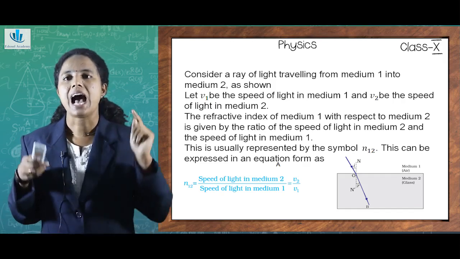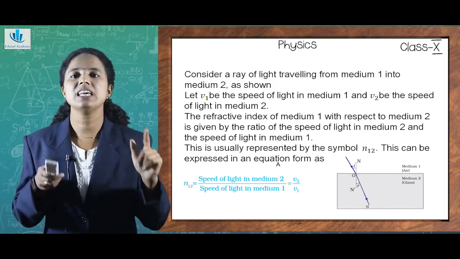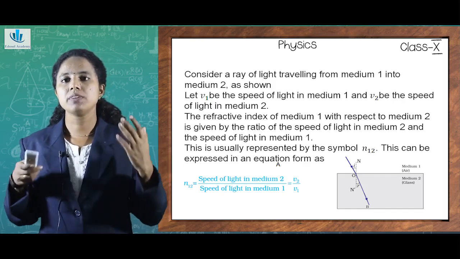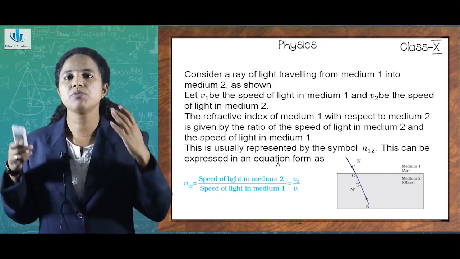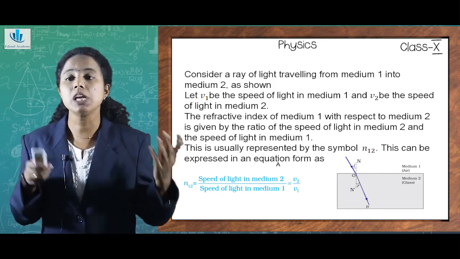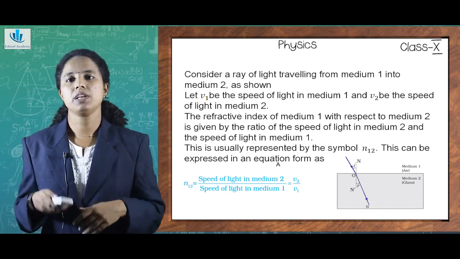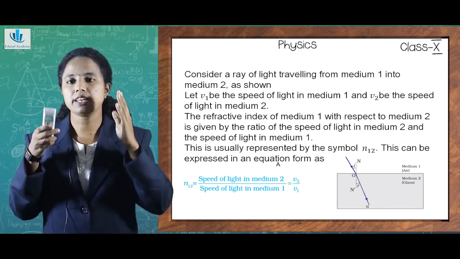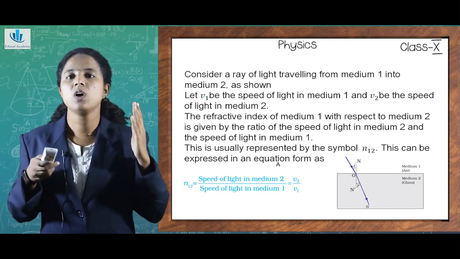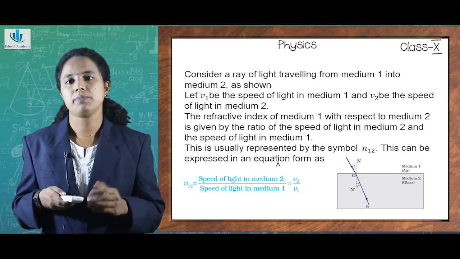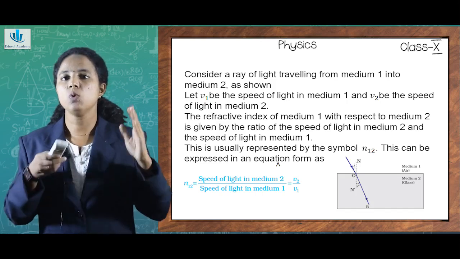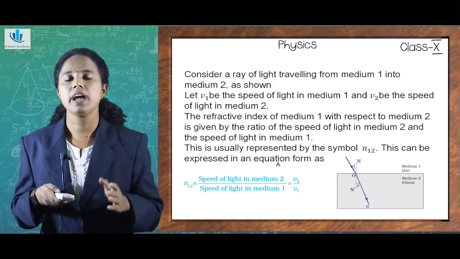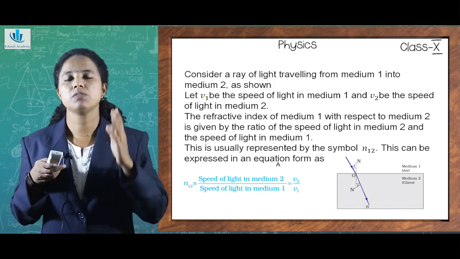It is because, as we already know, N equals C by V. C is always a constant, isn't it? So when we take the proportion, in case of N12, it becomes V2 by V1. So N12 equals V2 by V1 is a general formula to find the refractive index of a medium with respect to another.